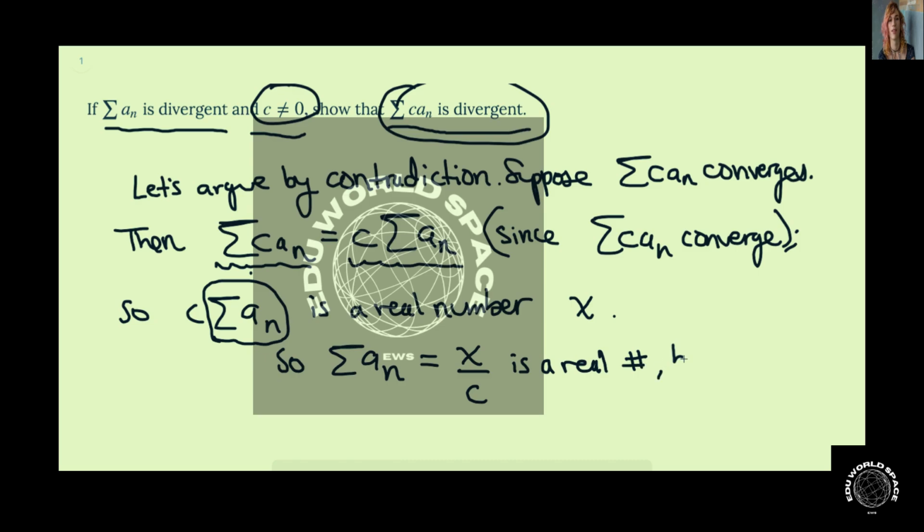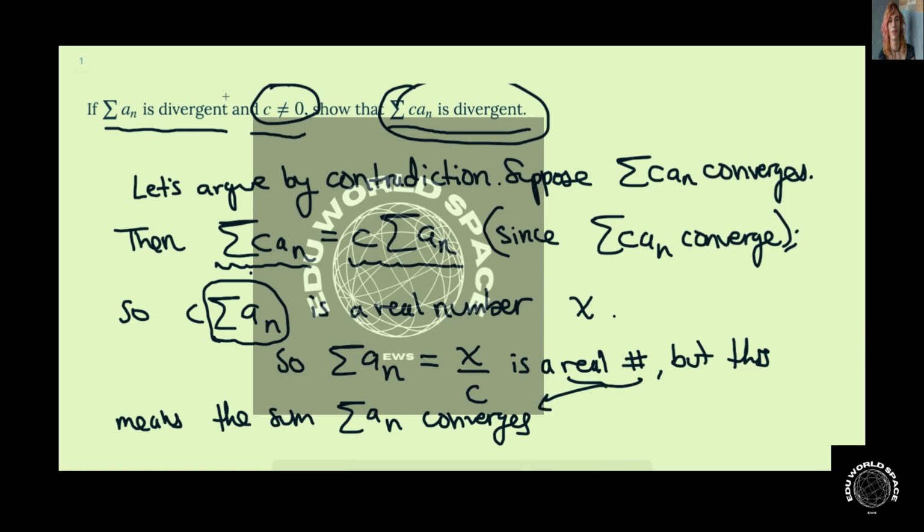But this means that the sum of an converges. That's exactly what it means to converge. Anytime an infinite sum is a real number, that means convergence. However, we are told that the sum of the an is divergent, and this is a contradiction.